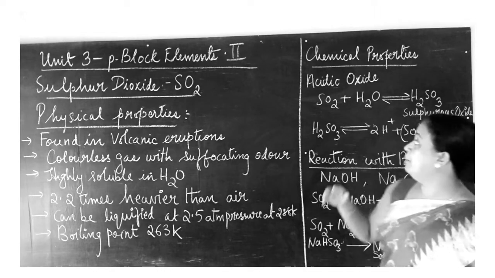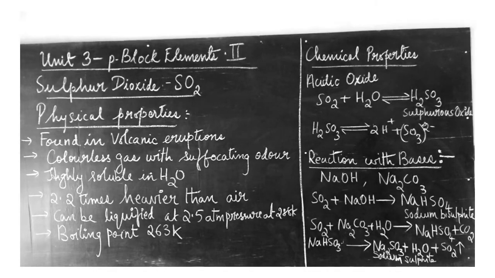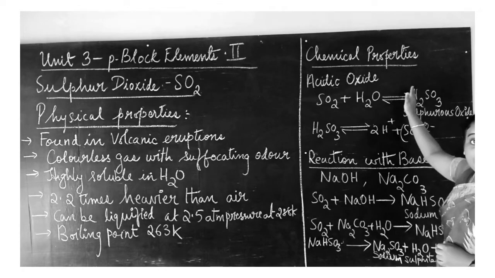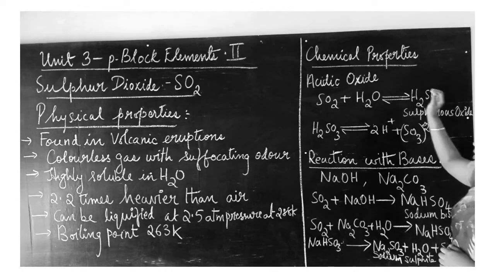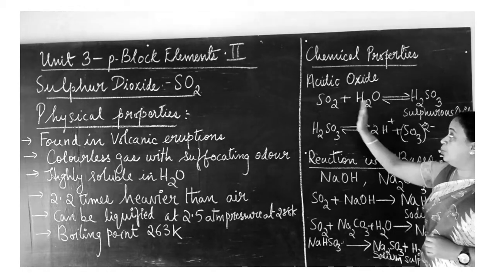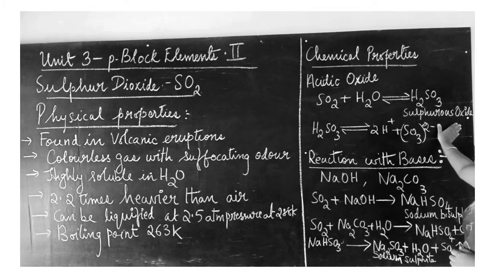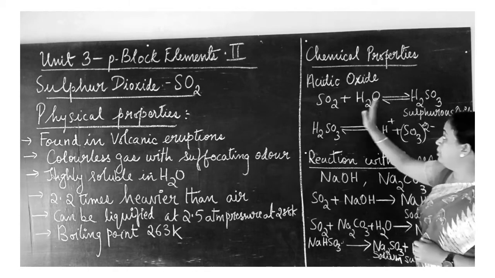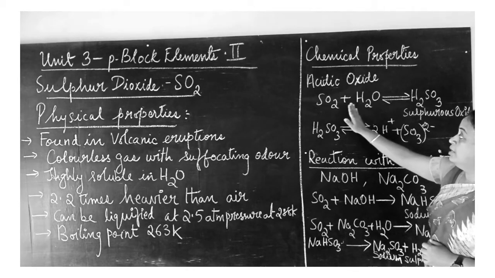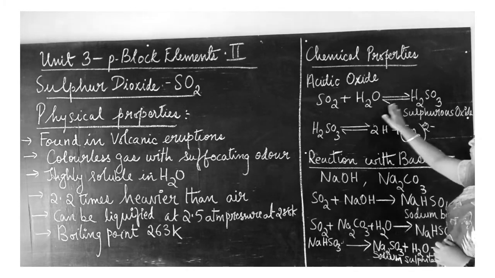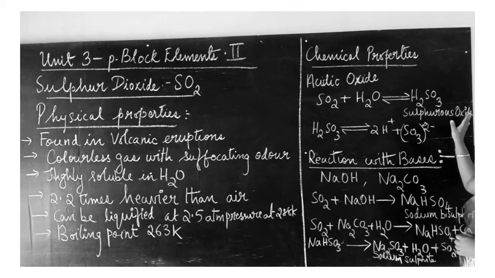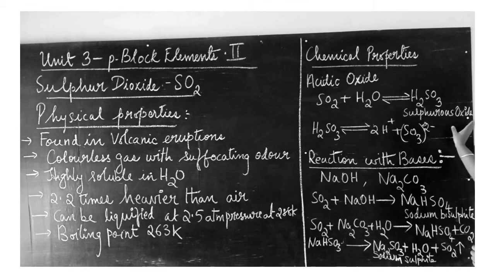Now let us look into the chemical properties of sulfur dioxide. Sulfur dioxide is an acidic oxide. When sulfur dioxide is mixed with water, what happens? SO2 mixed with H2O gives you H2SO3, that is sulfurous acid.